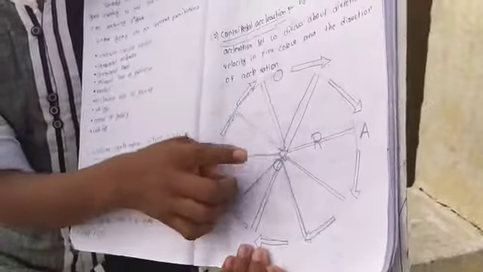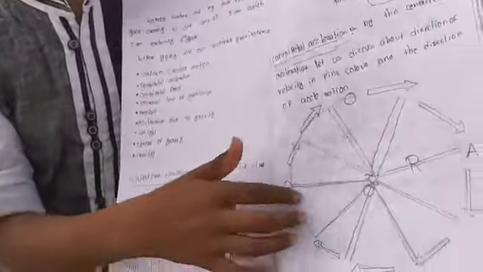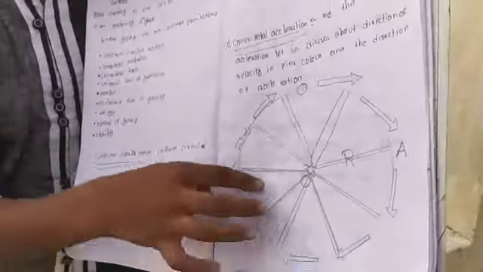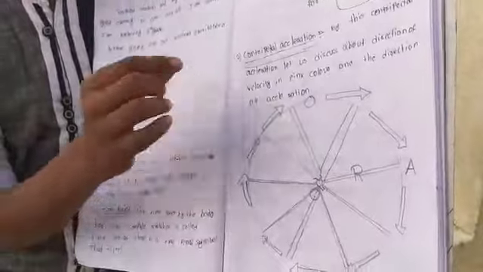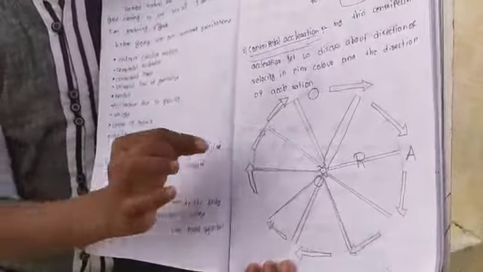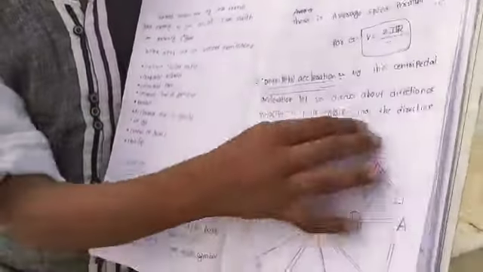This is the earth. For example, if we take this as the sun, the earth goes around it. If the earth rounds the sun in 1 year, we take that 1 year for every round. This is the earth and the sun. This is the velocity and this is the direction of acceleration. This is the centripetal acceleration.